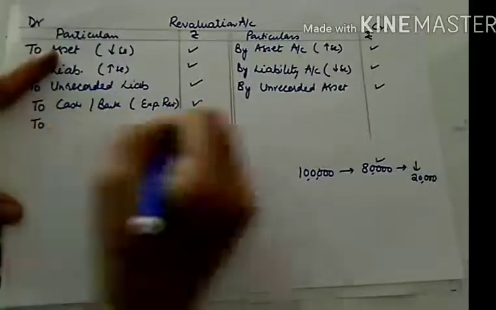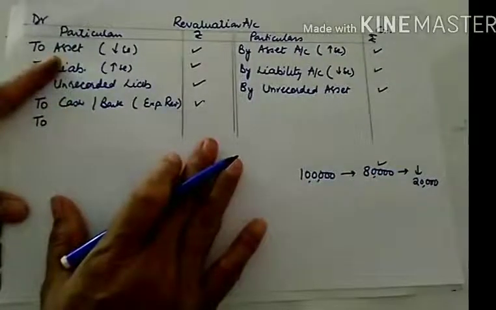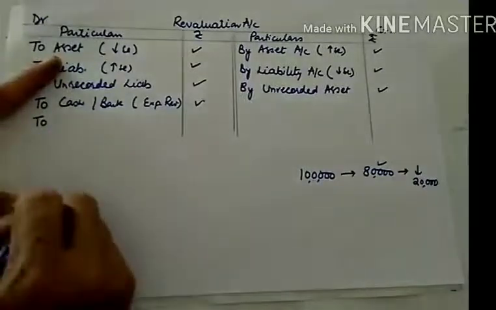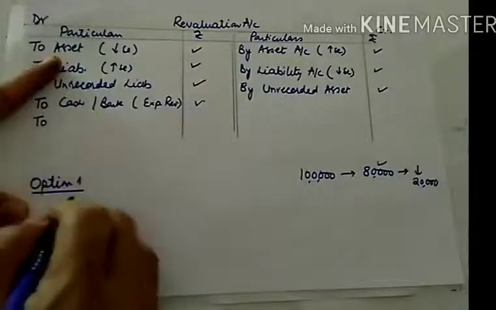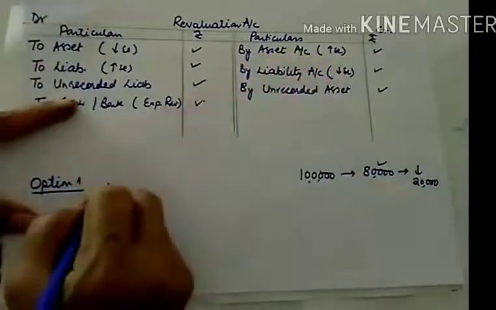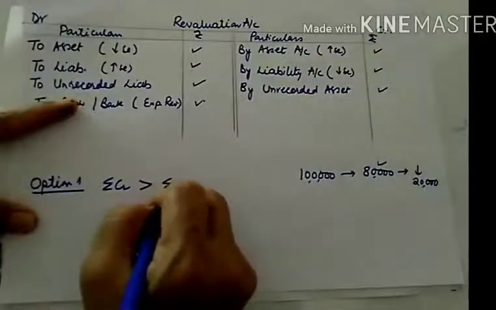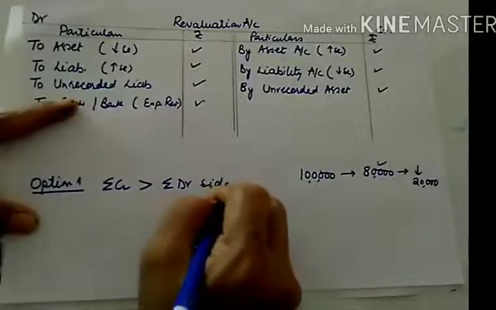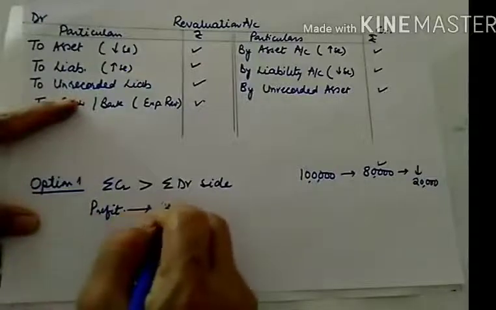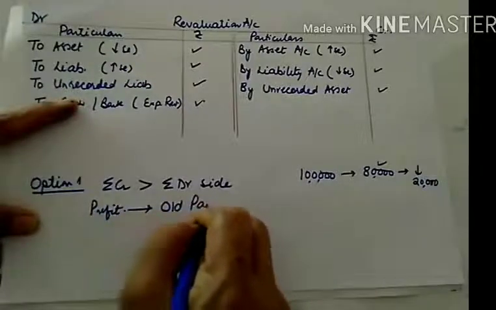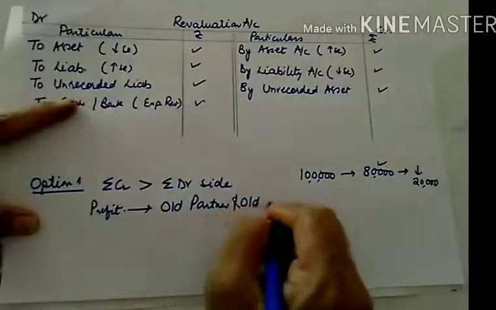And likewise the net profit. Now you will calculate the final result of this. There will be two options, and I am explaining it here. Option 1: if the credit side is more, you will add this side, sigma. If this side is more than the sigma debit side, then you will have a profit. And this profit will go to old partners in the old ratio.